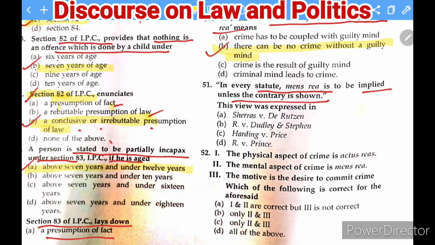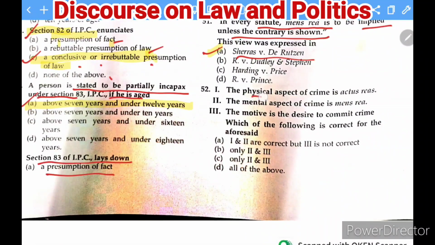Next question. In every statute, mens rea is to be implied unless the contrary is shown. This is again a question which had been asked in UP Judiciary, and the answer is Sherras v. De Rutzen.